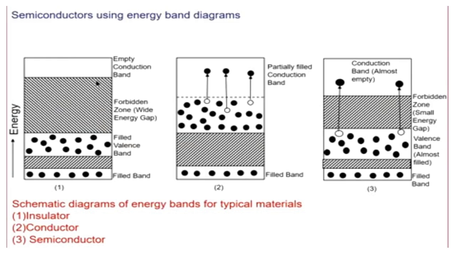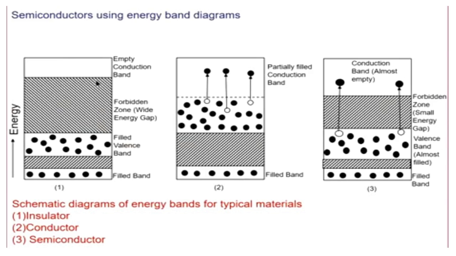Now, the conduction band. Some electrons in the valence band may possess a lot of energy, which enables them to jump into the higher band. These electrons are responsible for conduction of heat and electricity, and this is called the conduction band.